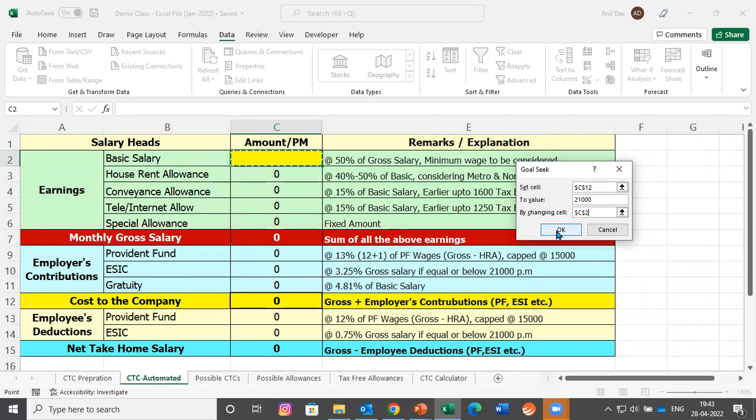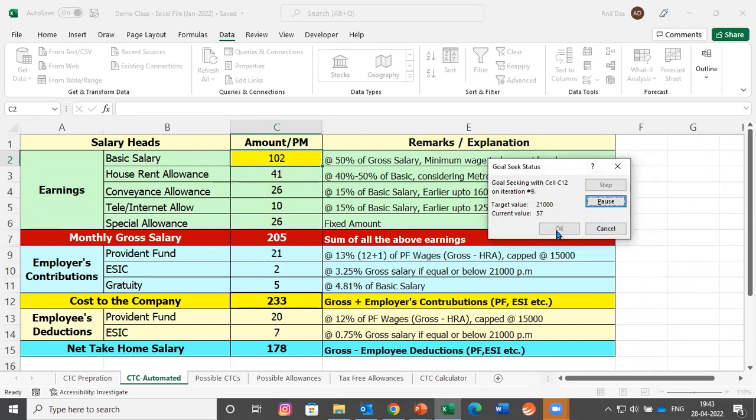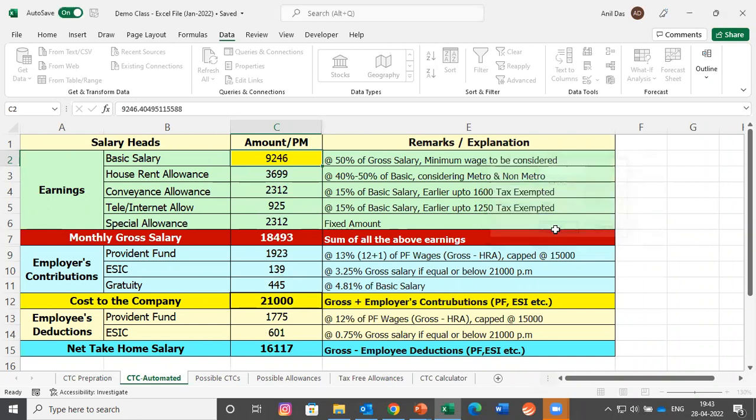Once you click OK, you will see that the entire salary breakup of 21,000 is calculated automatically. So it is done. We have not done any manual activity and the calculation has not taken a second also. Let me show you again.